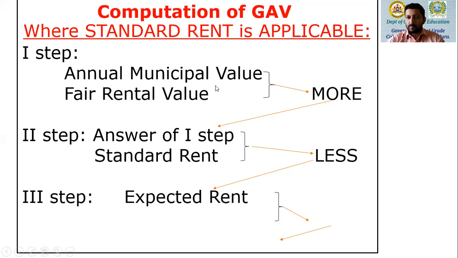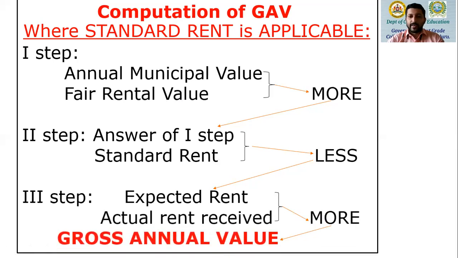So annual municipal value or fair rental value, among the two, whichever is more, that will be compared with standard rent. Among the two, whichever is less, we arrive at what is called expected rent. And expected rent is thereafter compared with actual rent received. And among the two, whichever is more, that will be the gross annual value of the property.